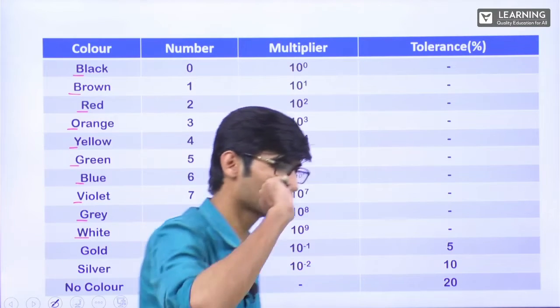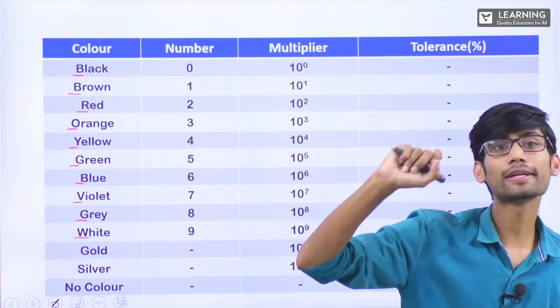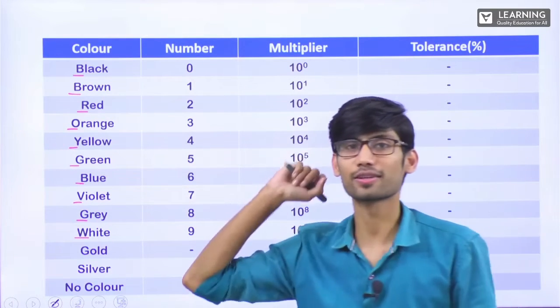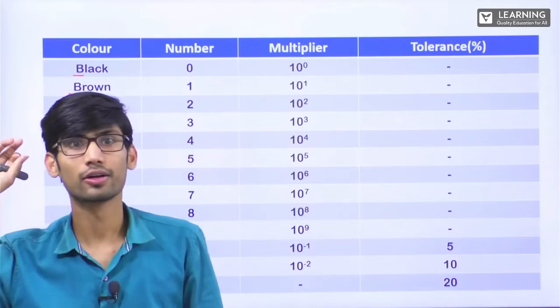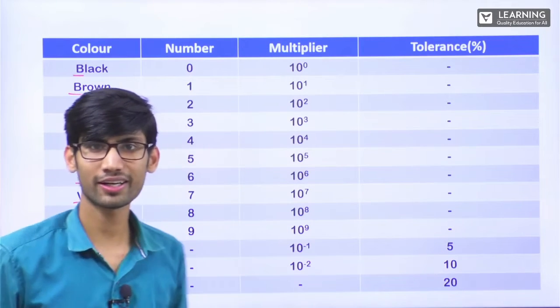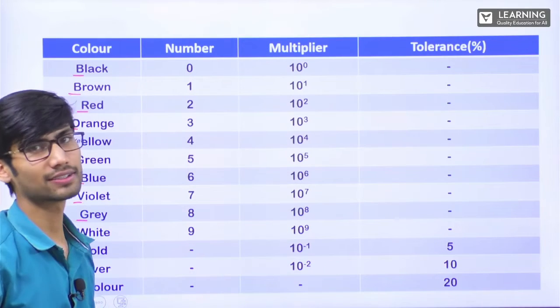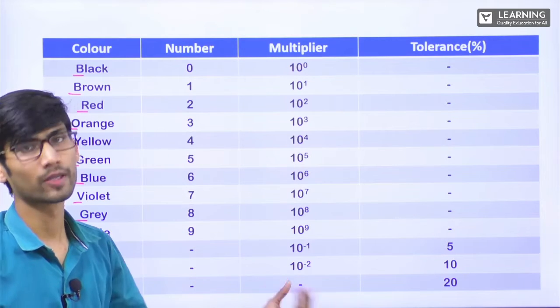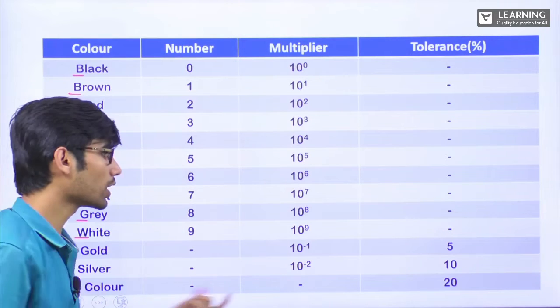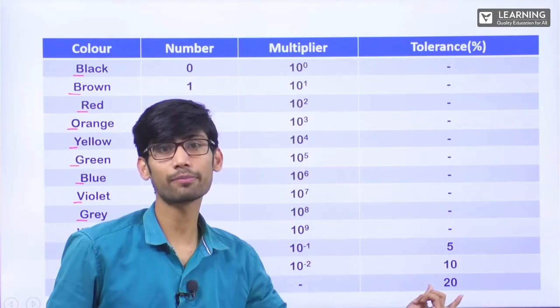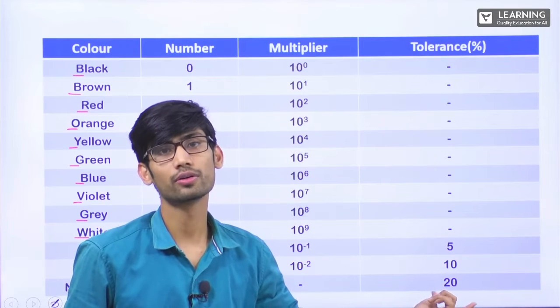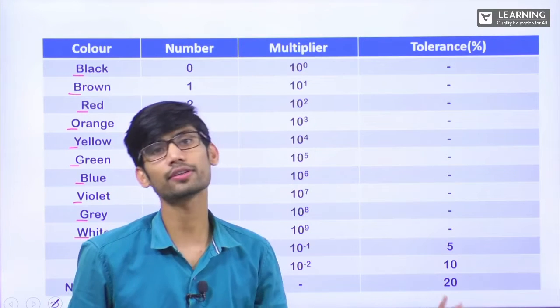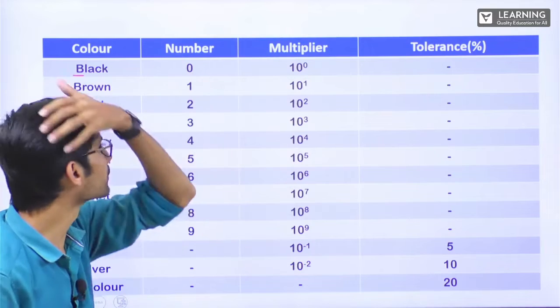So if someone asks you, what is the tolerance of a 3-band resistor? Directly you should tell 20%. Correct? Because a 3-band resistor is nothing but a 4-band resistor where the 4th band is having no color. And we know if there is no color, at D we have to write plus minus 20%. D will be 20, right? So the tolerance of a 3-band resistor will be 20%.